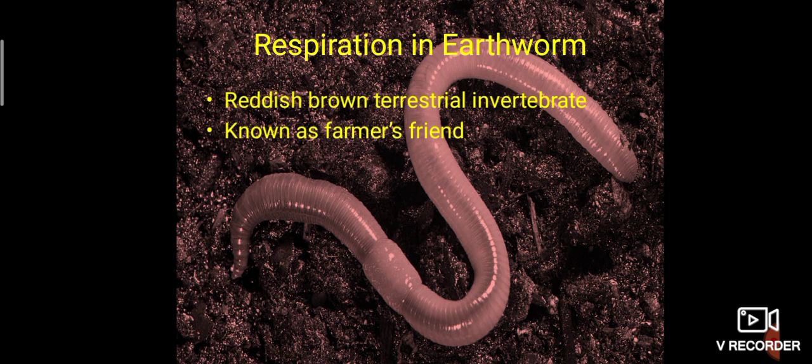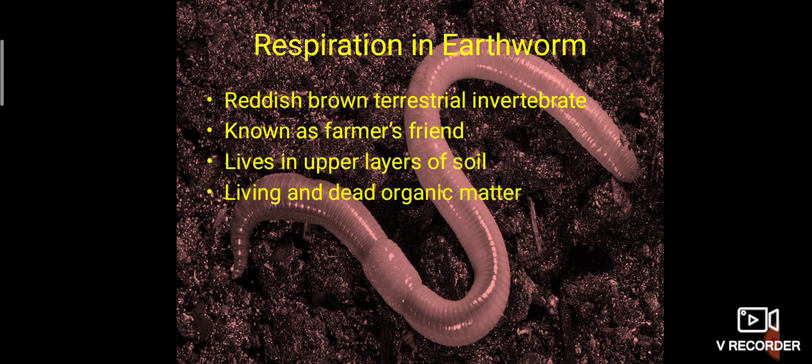So if they are having backbones, they are vertebrates. If they are not having backbones, they are invertebrates. So earthworm is an invertebrate. That's why it is able to shrink its body and move, and they are known as farmer's friend. Why are they called farmer's friend?